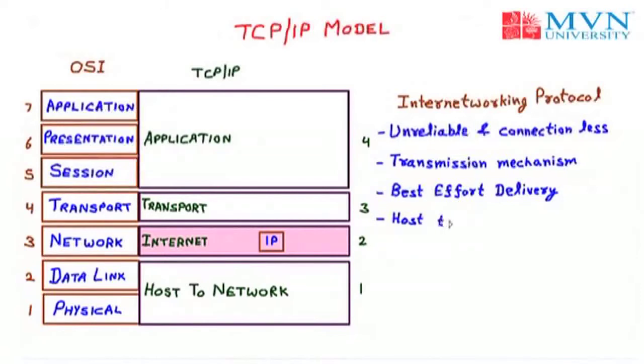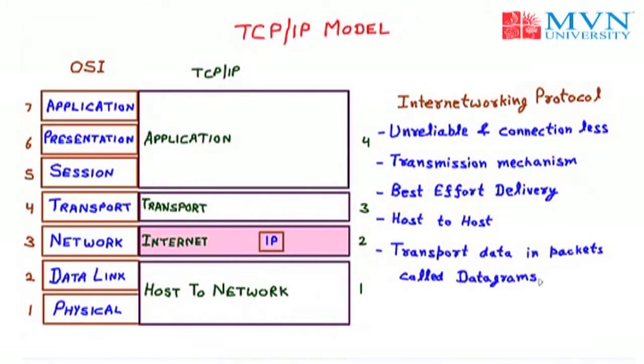The next feature is that it is a host to host protocol. And the main feature of IP is that it transports data in packets called datagrams. Now we have 4 more protocols, that is ARP, RARP, ICMP and IGMP, which are used by IP. IP is using all these 4 protocols. The first one is ARP, second is RARP, next is ICMP, and the last one is IGMP.